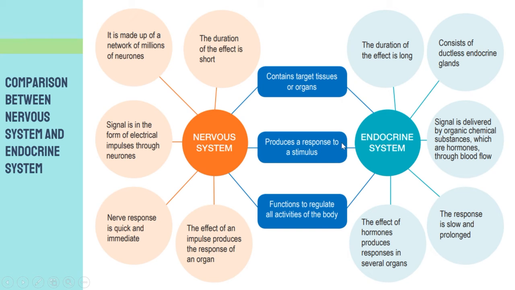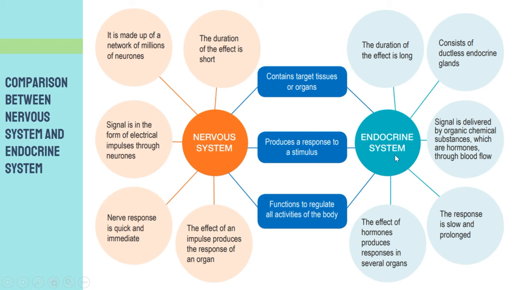The third similarity, both systems function to regulate all activities of the body. So all of these are similarities between the nervous system and endocrine system.